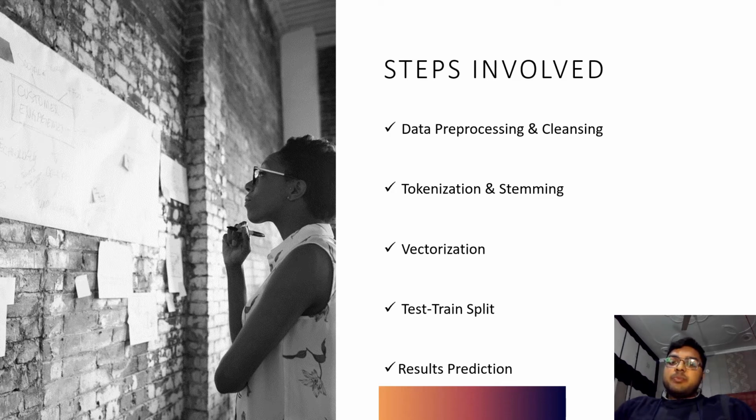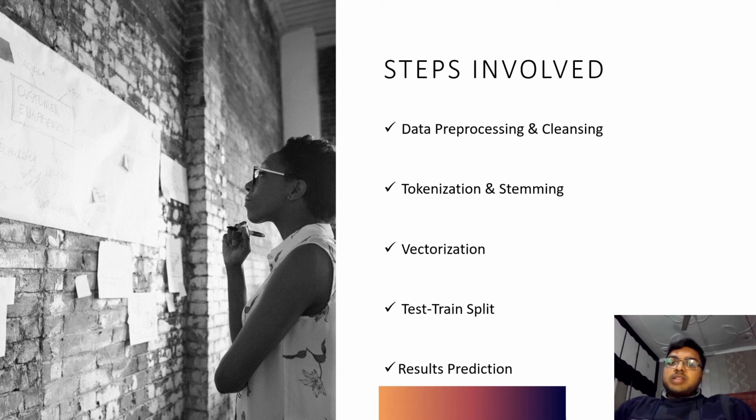The second step is tokenization and stemming. Tokenization refers to splitting a sentence into words, for example, "I love Manipal". What tokenization does is split up the sentence into words and store them in a list. So these 3 words, I, love, Manipal, get stored in the list.